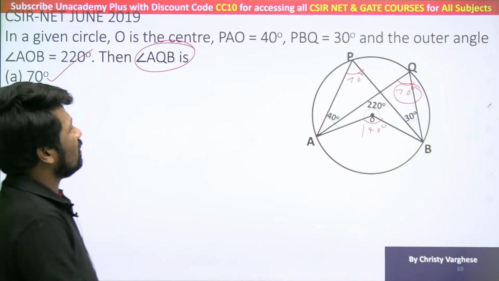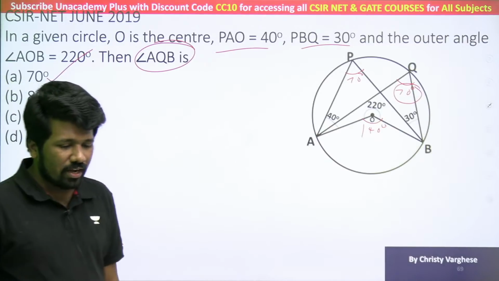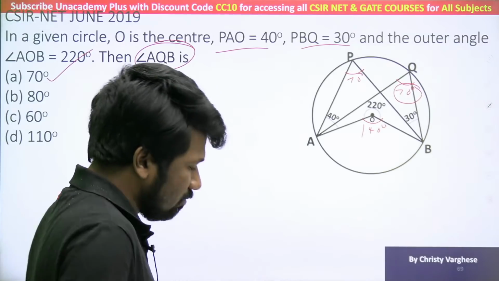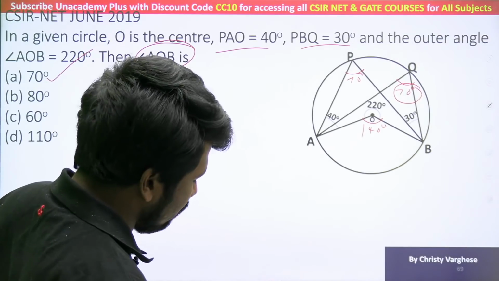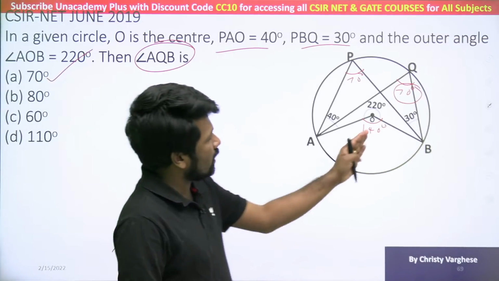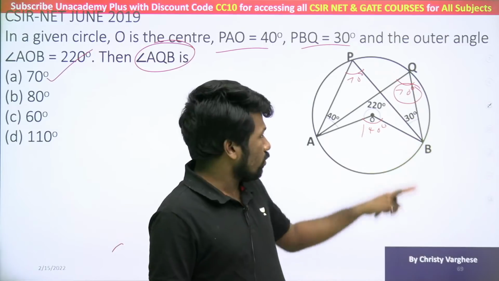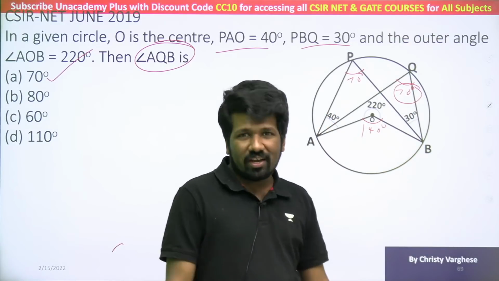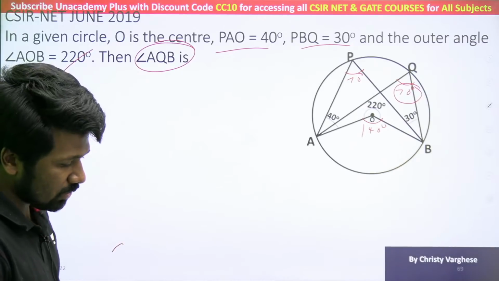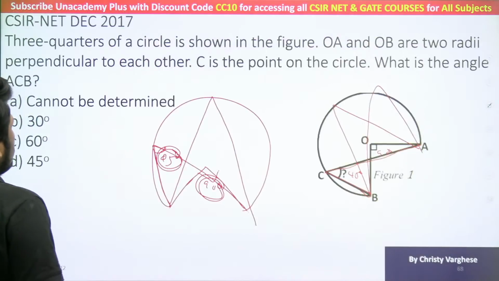Now you may be thinking, then why is PAO and PBQ given? That is not necessary. Only the relevant data you need to find. Always remember, they will give you dummy data in many questions. Don't get stuck with the dummy data. Only the relevant data you need to analyze. Here the relevant data is, this is 220, so this is 140, 140 half is 70, that's all. You can do it with 30, 40 in a complicated way, but we always have to go for the least time consuming way, not the complicated one. So I hope it is clear. Those of you who have doubts, specify your doubts, I will clarify.